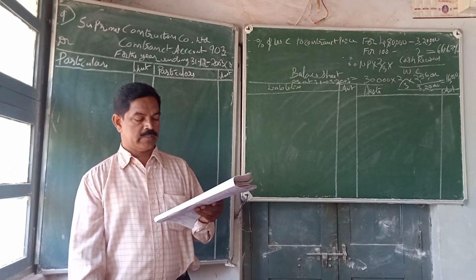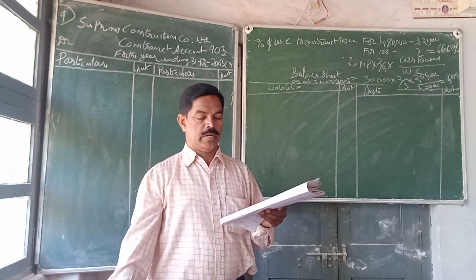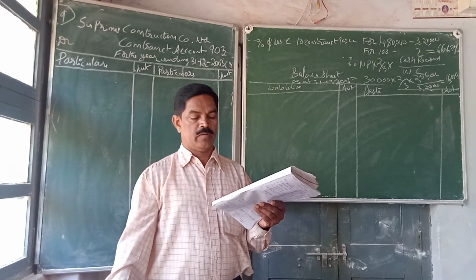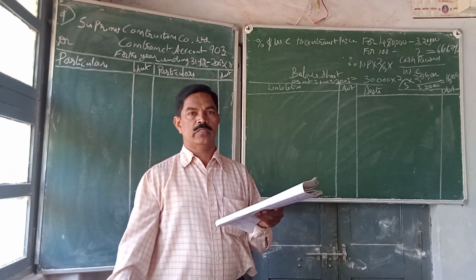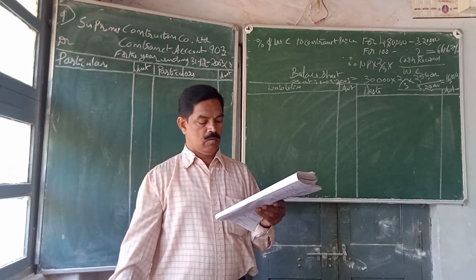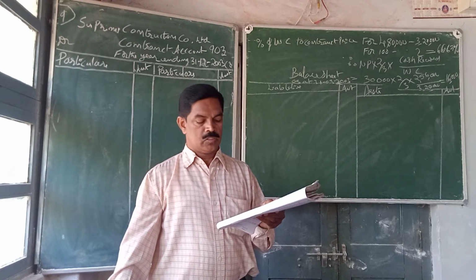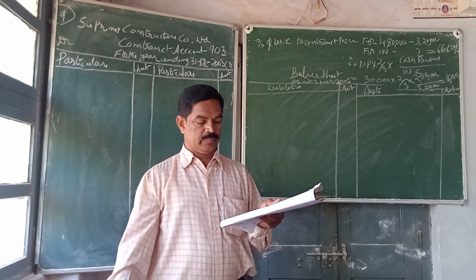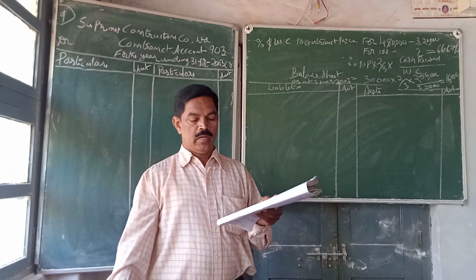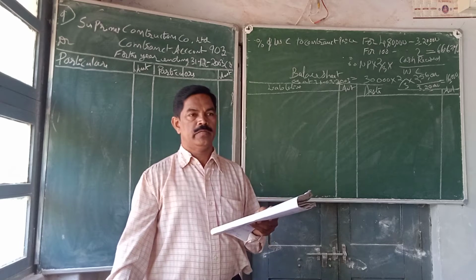Provisions are to be made for substandard cost amounting rupees 1,200 on contract number 903 and for depreciation of plant and tools 12.5% on cost. Prepare contract account number 903 showing the computation of profit if any for which credit may be given in 2003. Prepare the balance sheet of construction company as on that date.